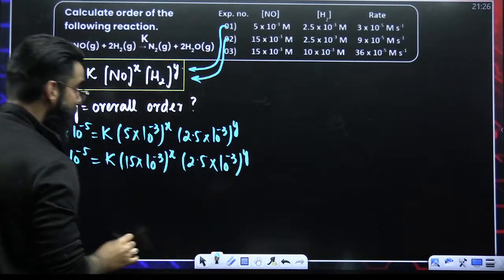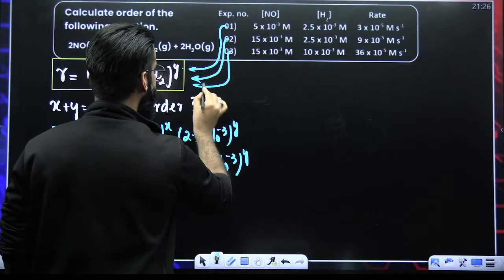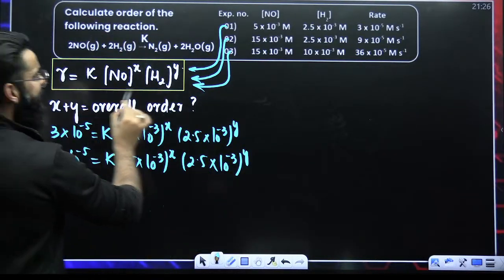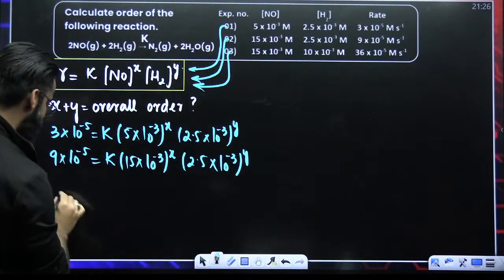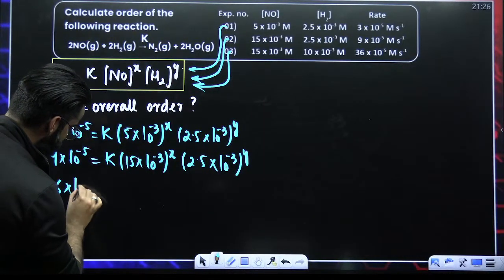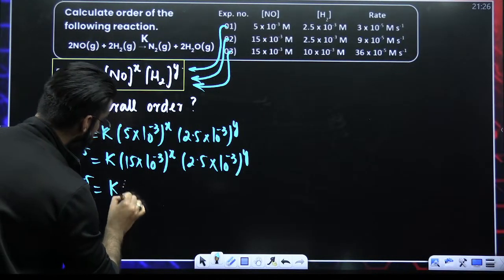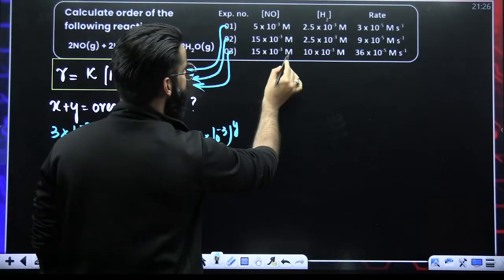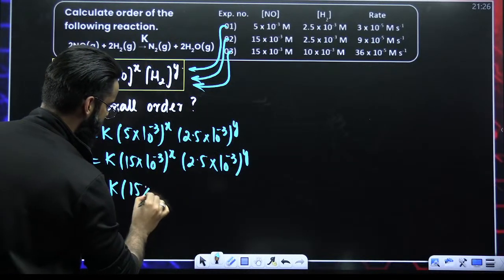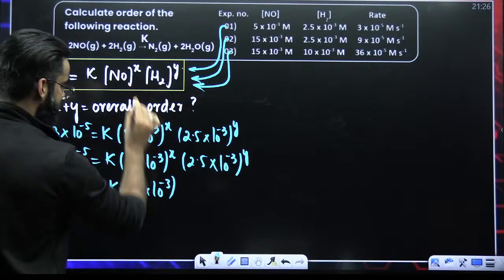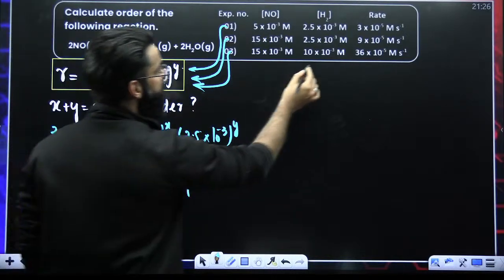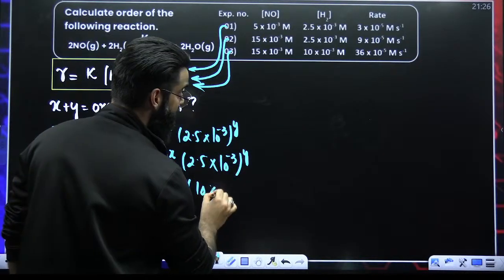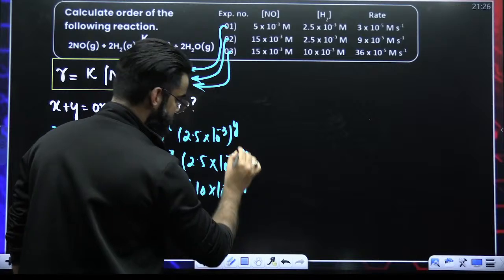Fit the experiment number 3 data here in this equation. Rate of the reaction here is 36 into 10 raised power minus 5 is equal to K. Concentration of NO in the third experiment is 15 into 10 raised power minus 3 raised power X. H2 concentration in the third experiment is 10 into 10 raised power minus 3 raised power Y.